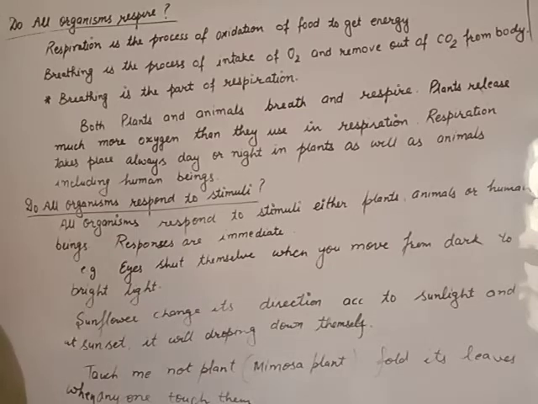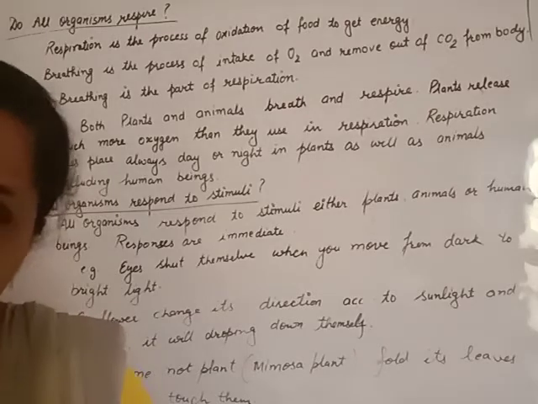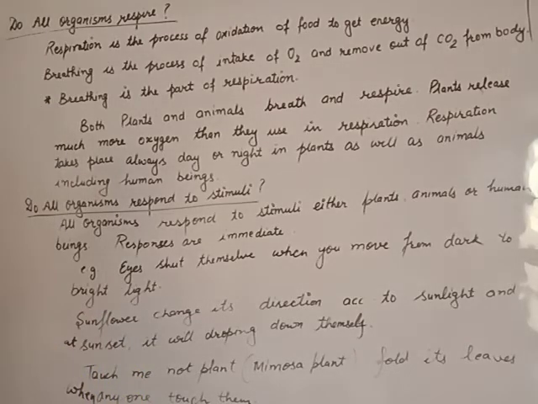Other animals that you see in your surroundings, like cow, buffalo, dog, sparrow, elephant, camel, parrot, etc., their respiration mechanism is the same as that of human beings. That means all animals including human beings and birds take in oxygen and give out carbon dioxide during breathing, and the food reacts with oxygen.